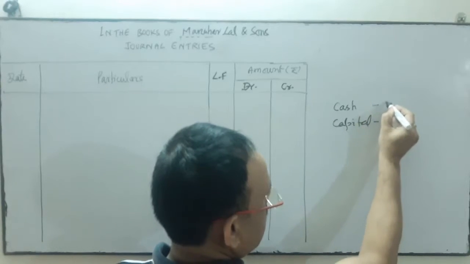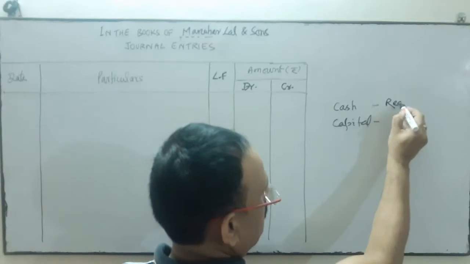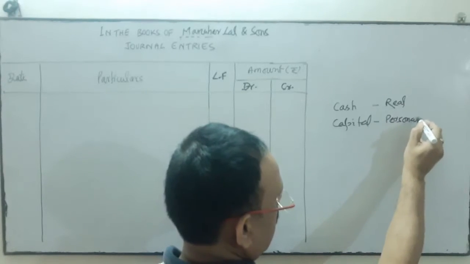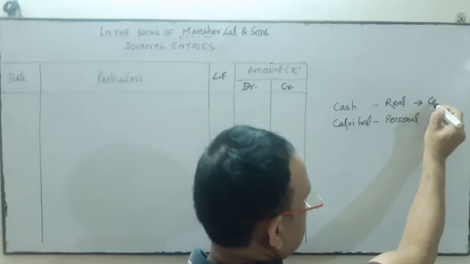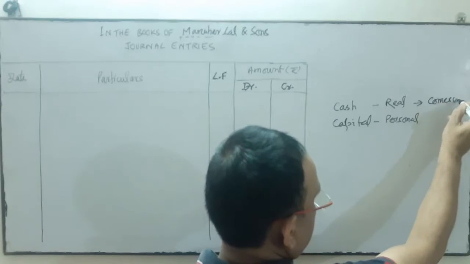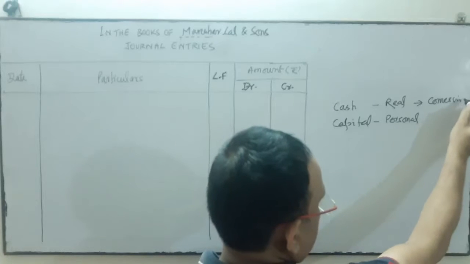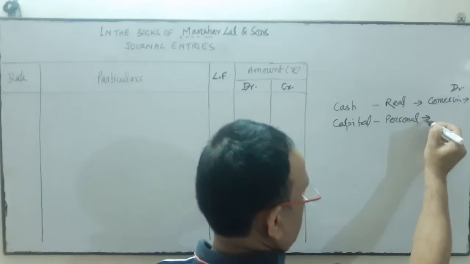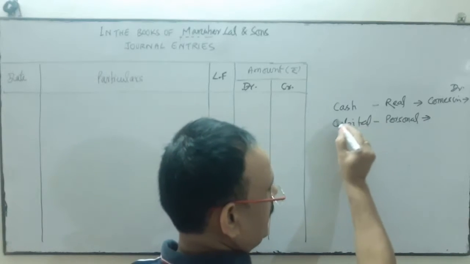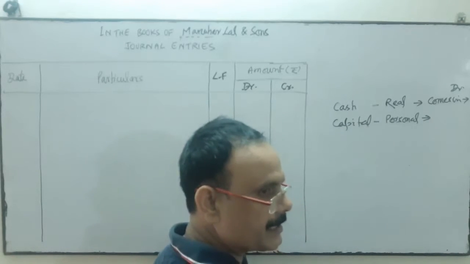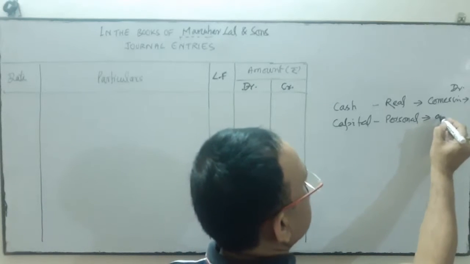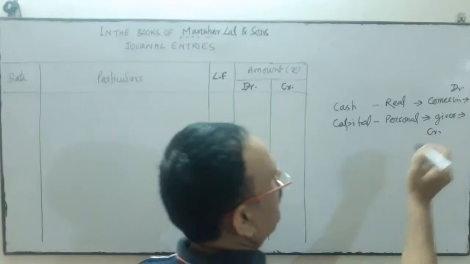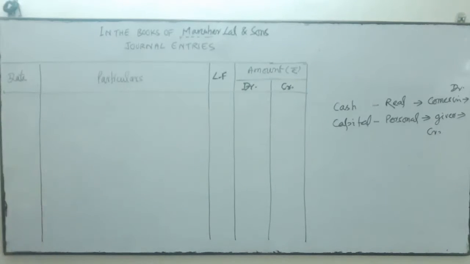Now cash comes under real account, and capital comes under personal account. Cash comes in the business, so we debit. Capital is indicating the proprietor. The proprietor is giving that amount. Proprietor is the giver. That's why we credit his account. Capital account will be credited.